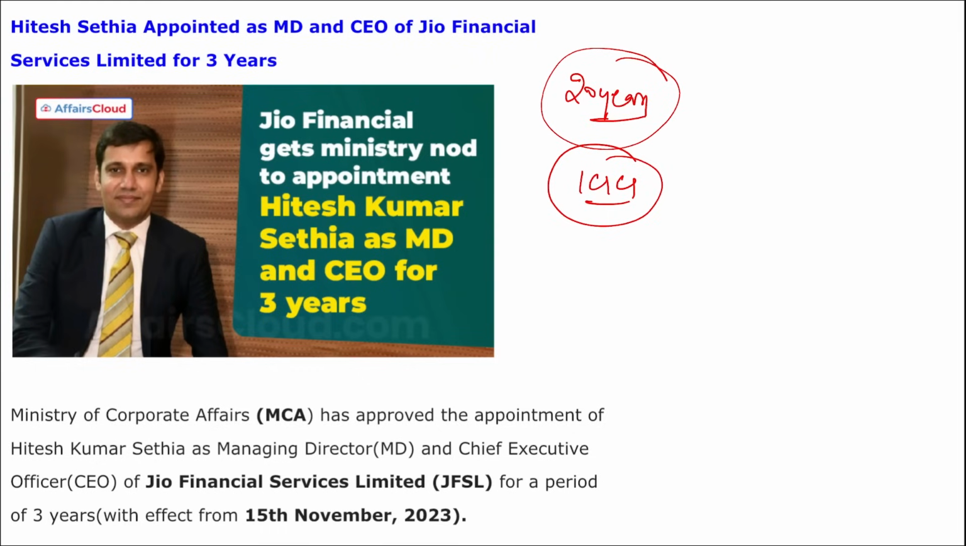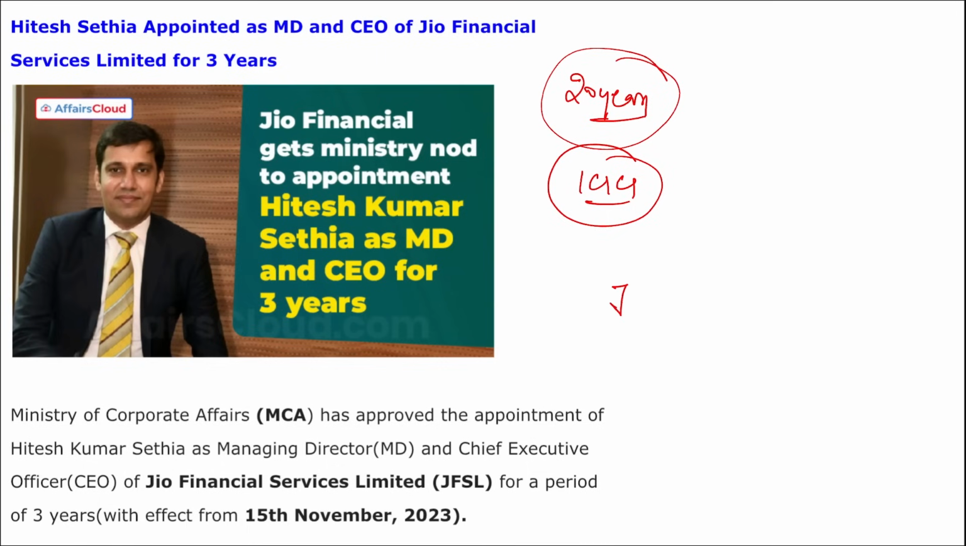Then in July 23, the board of Reliance Industries appointed Hitesh Kumar Sethia as their MD and CEO, and later it was renamed to Reliance Strategic Investment Limited. Later it was renamed to Geo Financial Service Limited. Right? Take a note of this.